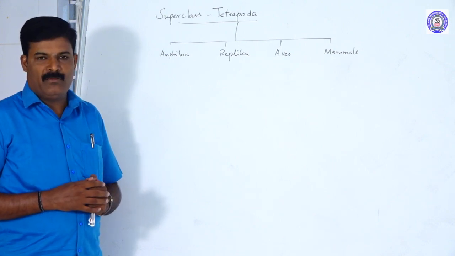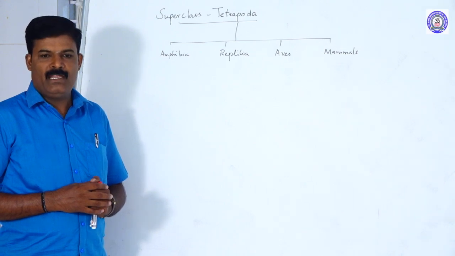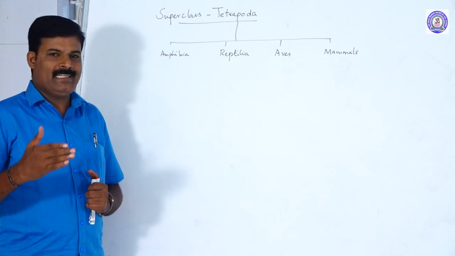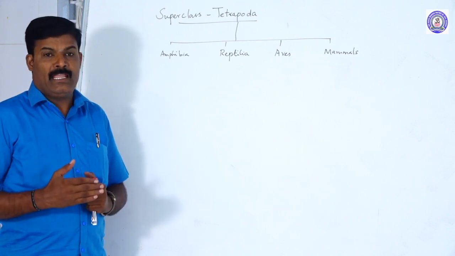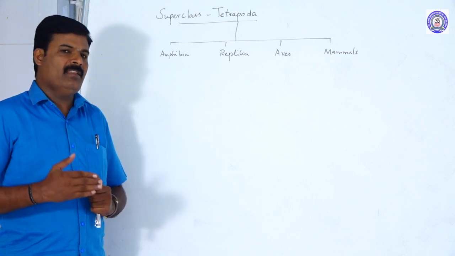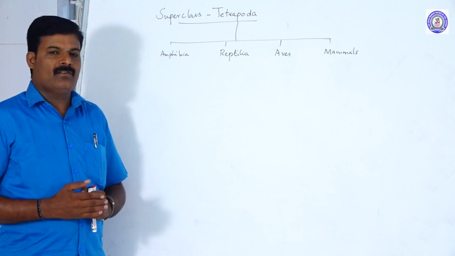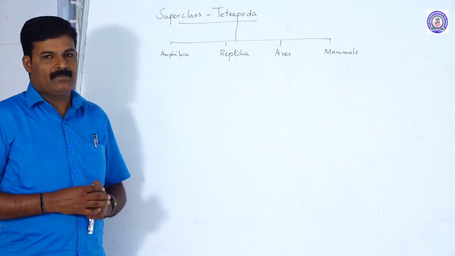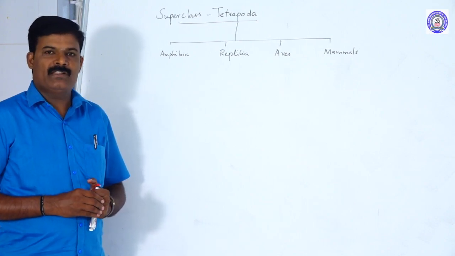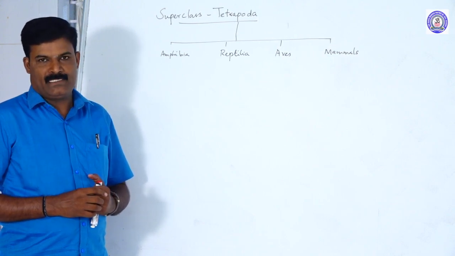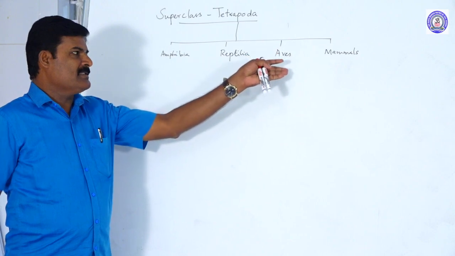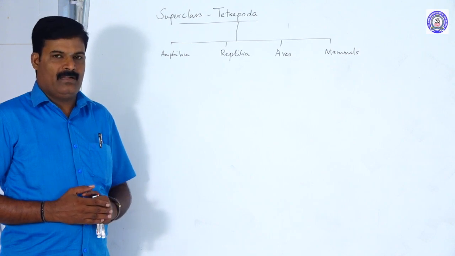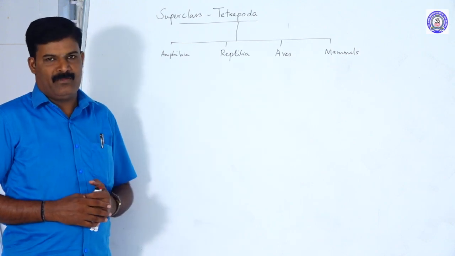What are cold-blooded animals? They do not maintain a constant body temperature, so they cannot tolerate extreme heat or extreme cold. During that time they escape, and they cannot maintain a constant body temperature. Hence they are called poikilotherms. Aves and mammals are called warm-blooded animals, otherwise called homeothermic or endothermic animals, because they are able to tolerate different surrounding temperatures and maintain a constant body temperature.